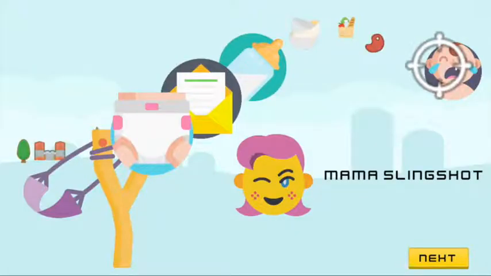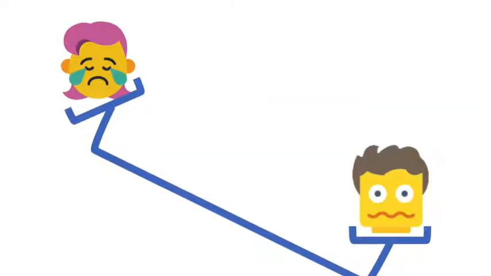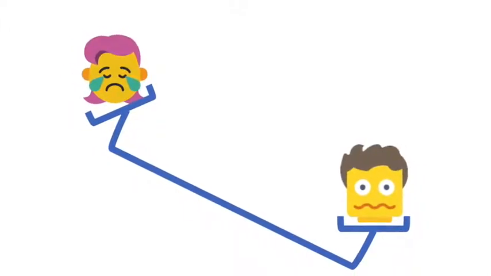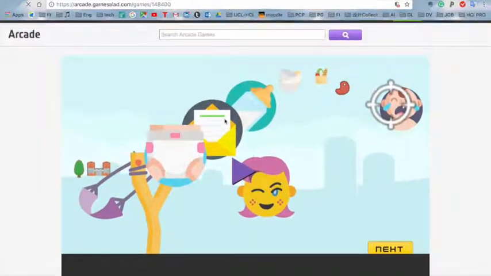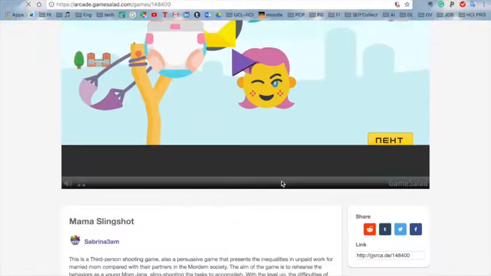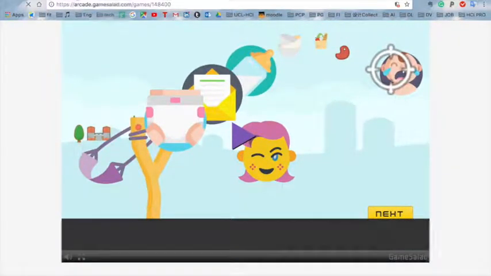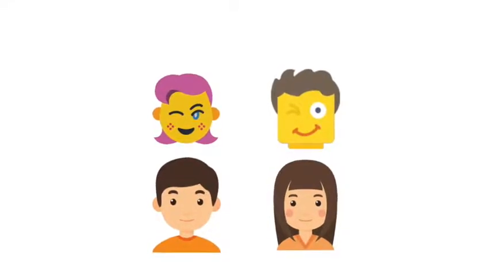Introducing Mama Slingshot, a persuasive game designed to let players learn and experience the inequalities for married women versus married men in unpaid work distribution. It's a 2D slingshot game on the Game Seller arcade, targeting casual players who are married or who have the thought of getting into a marriage in the future.